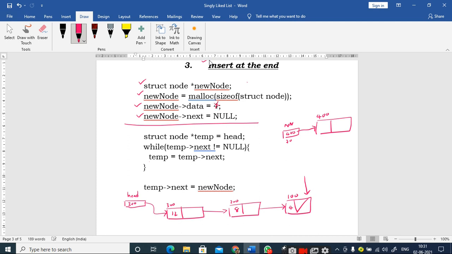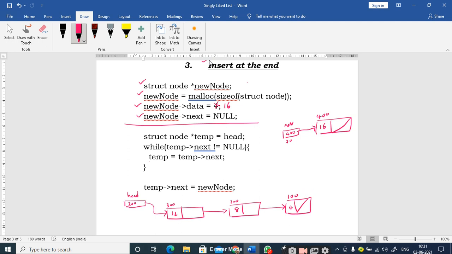Now let us assume that this is not 4, it is 4, 8, 12, 16, right? 16. So new node of data I have written it as 16, and the new node next part is kept as the null part. Why? Because I want to place the new node as the last node. So what should be the address part of the last node? Null, sir. Null. That is the reason why I am just updating the next part of the new node with the null. Up to this point you are clear, right?